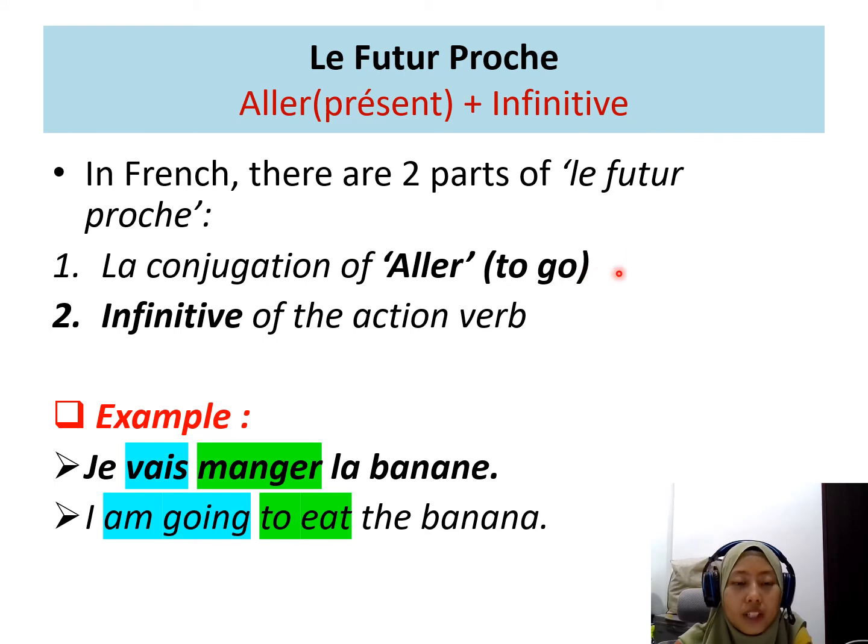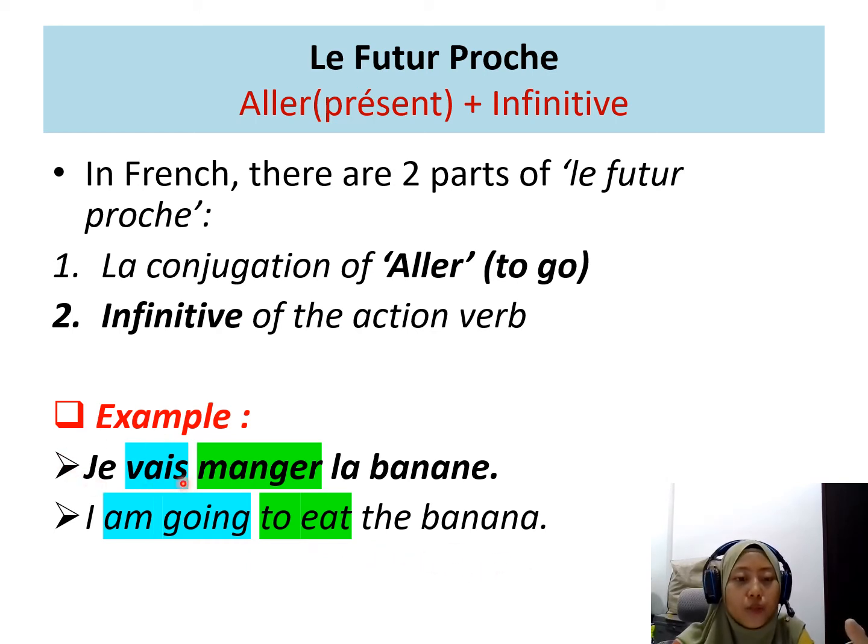Even in English, you say, I am going to do this, I am going to do that, right? So it is the verb to go. The second part is the infinitive of the action verb. What is an infinitive? The infinitive is the root verb. For example, je vais manger la banane. I am going to eat the banana.